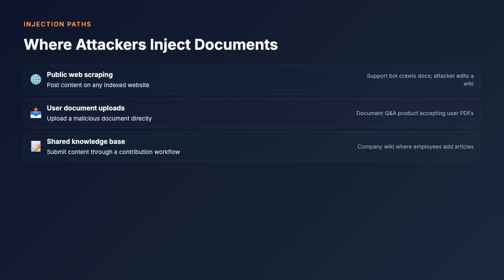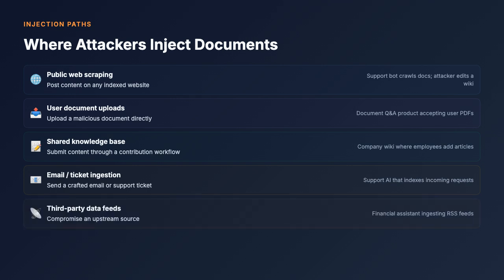Shared knowledge bases are vulnerable when multiple contributors can submit content, like a company wiki where employees add articles. Email or ticket ingestion systems are at risk when a support AI indexes incoming requests. The attacker just sends a specially crafted email or support ticket. And with third-party data feeds, the attacker compromises or manipulates an upstream source. A financial assistant ingesting news articles from RSS feeds is a prime target.